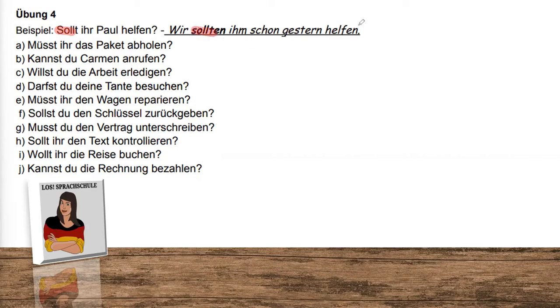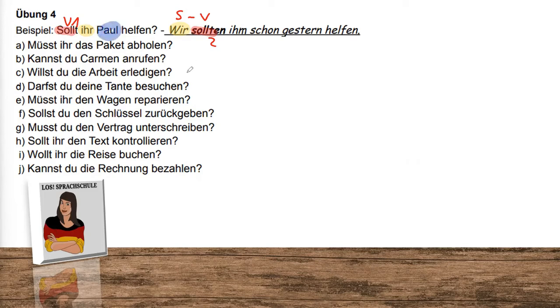So one thing I want to say about the position here: again, we have a question without question word, so we have verb 1, in this case our modal verb, on position 1. And in the answer, we have a normal subject-verb structure, so the verb is on position 2. The subject of the sentence is here on position 2, here position 1, like always in a question. And then we have the object. In this case, we don't have a reflection of the subject, but we have another person or another thing.